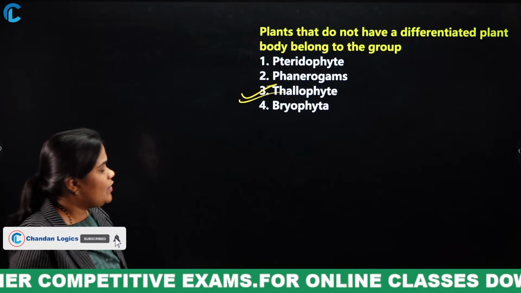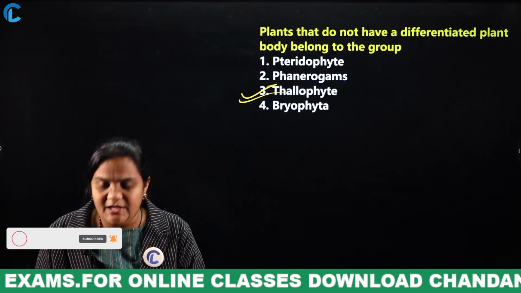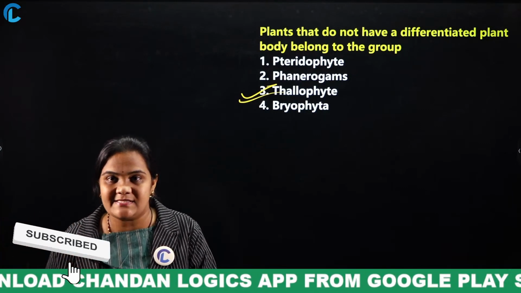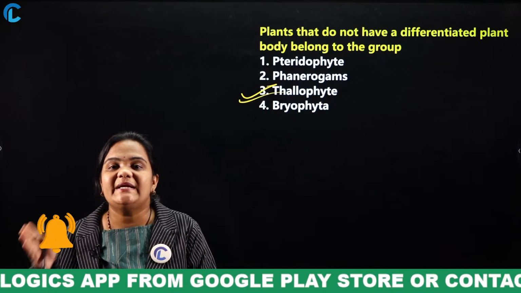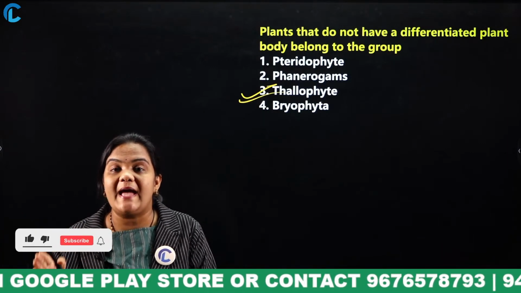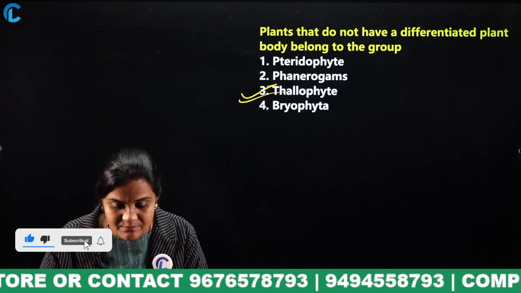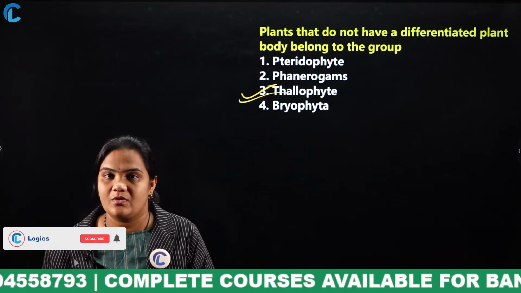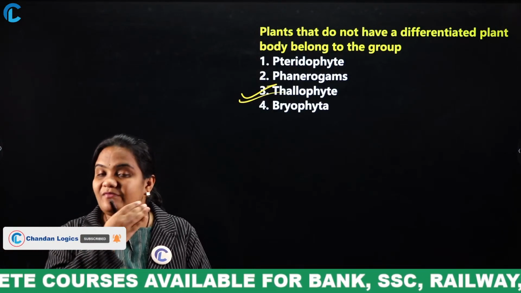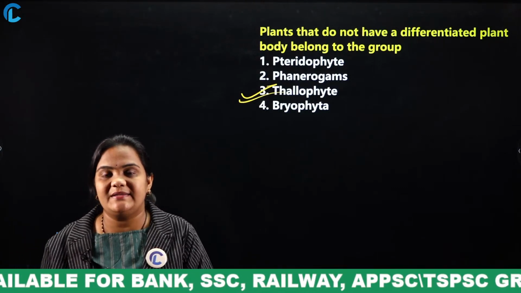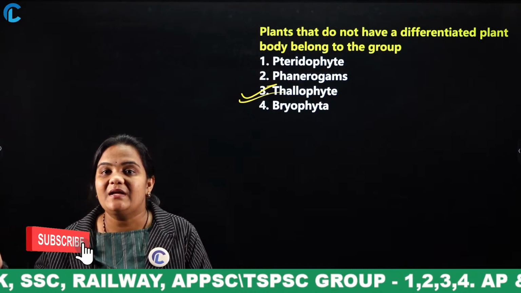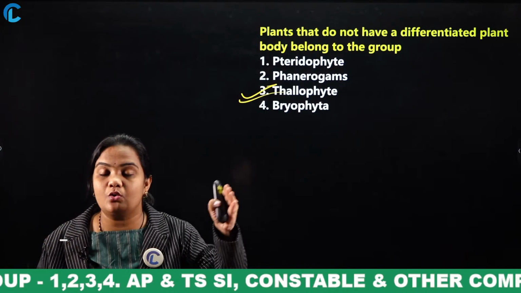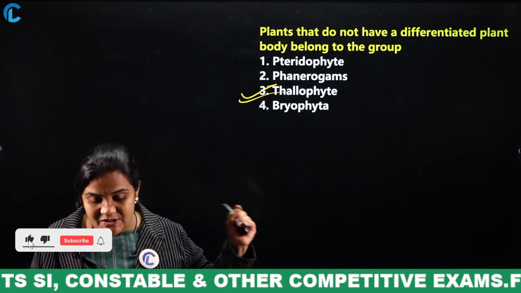Then what are pteridophytes? Pteridophytes are a type of plants which do not have flowers and seeds. Next comes phanerogams. Phanerogams are a type of plants which have seeds. Next comes thallophytes. Thallophytes are a type of plants which do not differentiate into roots, leaves, stems, etc.